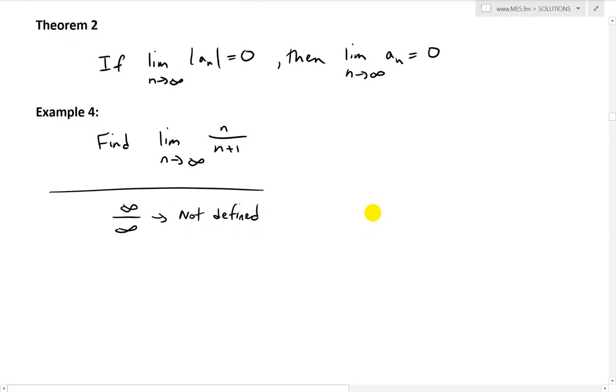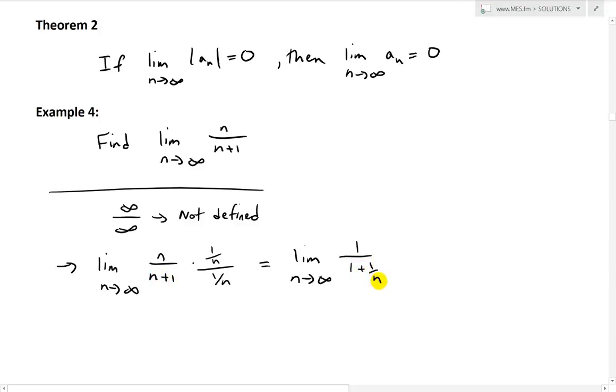But what we can do is write the limit as n approaches infinity of n over n plus 1, and we can divide the top and bottom by the highest power, which is n. So 1 over n over 1 over n. Then this would cancel with there. So we get the limit as n approaches infinity of 1 over 1 plus 1 over n, since the bottom n cancels, giving 1 plus 1 divided by n.